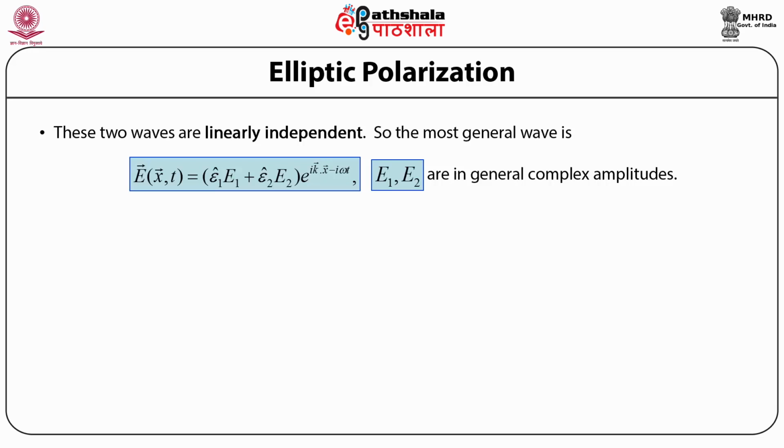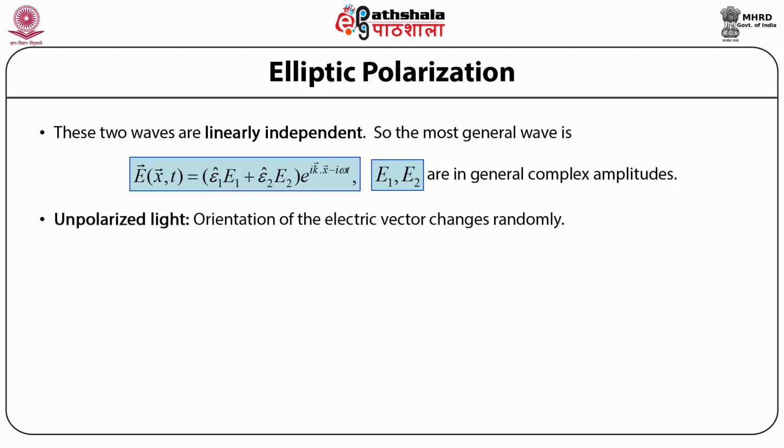And here the quantities electric field E1 and electric field E2 are in general complex amplitudes of the electric field along the two linearly polarized directions respectively, that are represented by epsilon 1 cap and epsilon 2 cap. However, in case of unpolarized light, the orientation of the electric field vector changes randomly. And the examples of such an unpolarized light are natural light, that is sunlight, light from an electric bulb, etc.